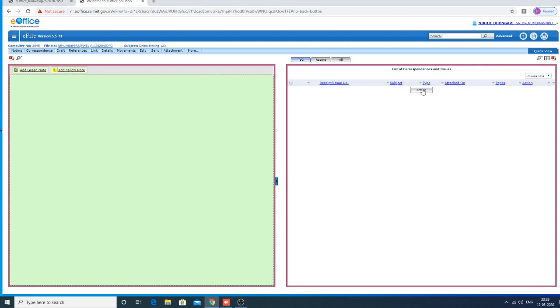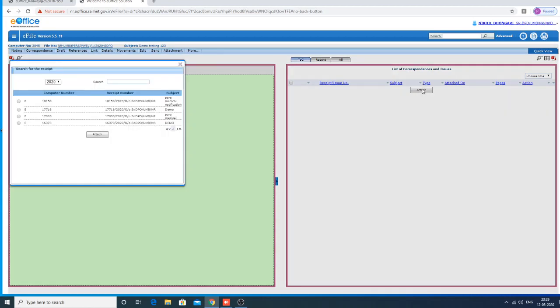To attach documents on the correspondence side, first those documents have to be scanned into PDF and taken into e-office under the receipt head by creating a new receipt. I explained this action already in the receipt handling video. So once you scan the required documents that you want to attach on the correspondence side, you scan them into PDF and take them into your receipt head. Then click the attach button.